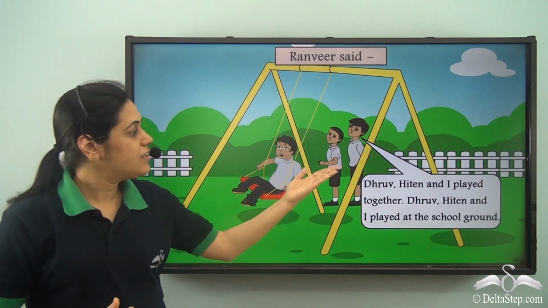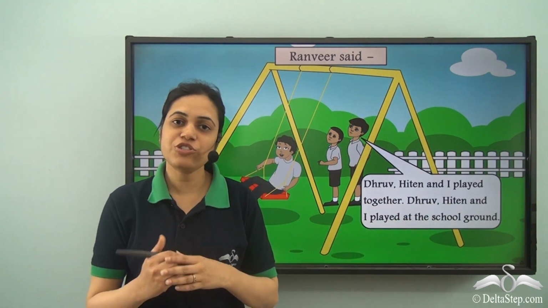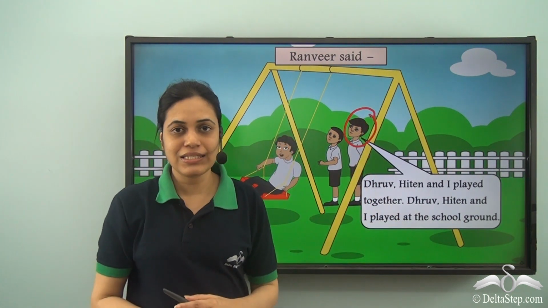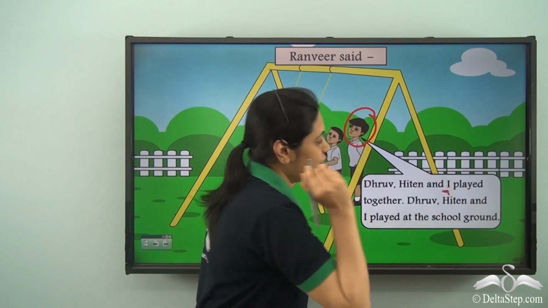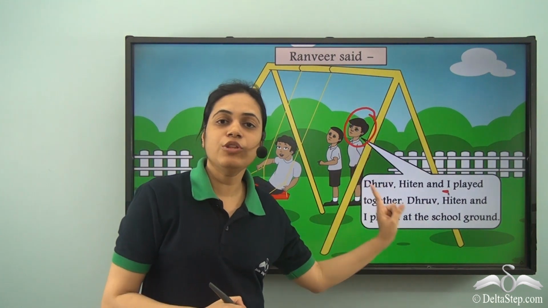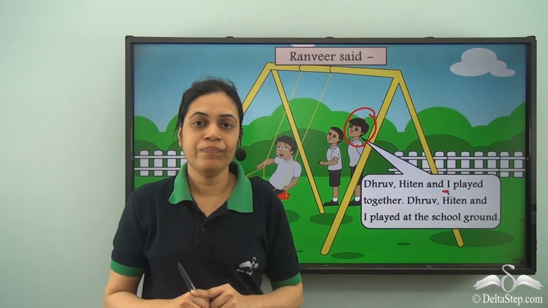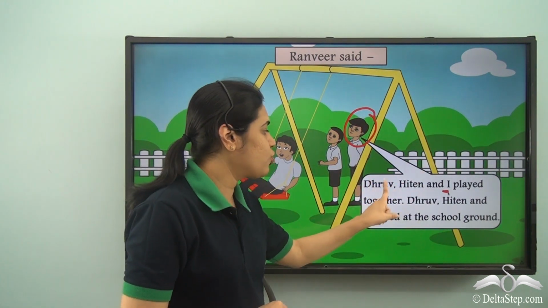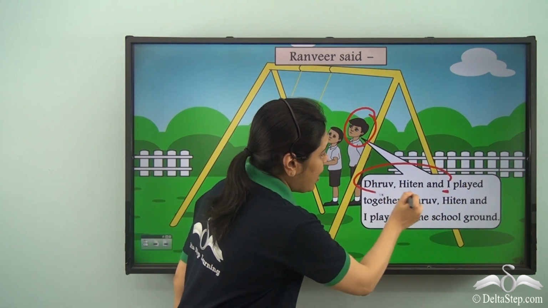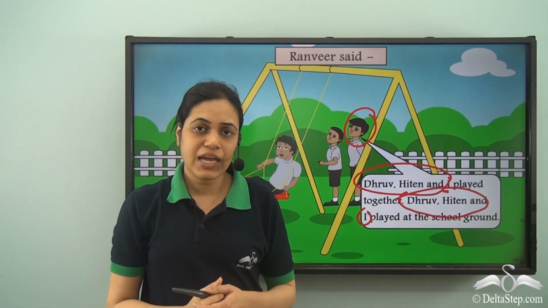So Ranveer said, Dhruv, Hiten and I played together. Dhruv, Hiten and I played at the school ground. So this is Ranveer and he is saying these sentences. Now if you see, he is using the pronoun I because now we know Ranveer will not say Dhruv, Hiten and Ranveer played together. He will use the pronoun I. But he is referring to Dhruv and Hiten along with himself. Dhruv, Hiten and I are repeated again and again.